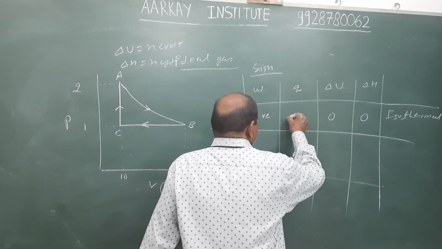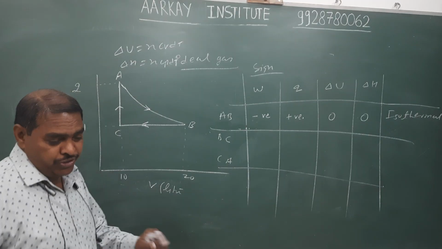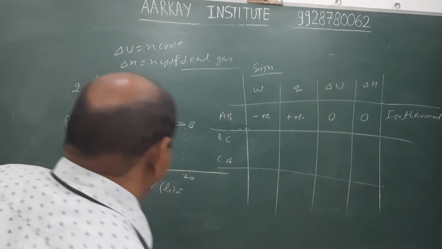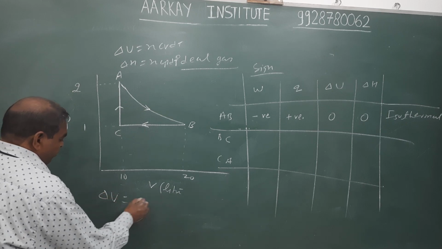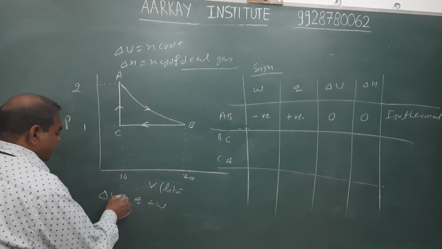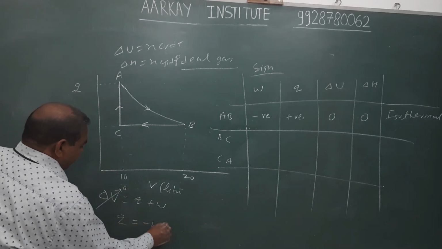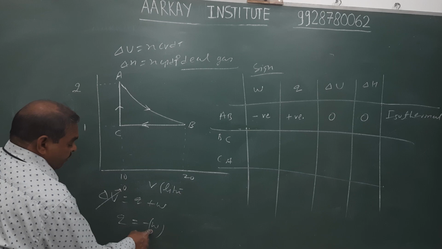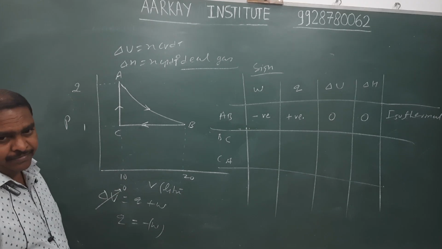Zero. And hence the sign of Q is positive. एक बार sign of Q को फिर आप चेक कर सकते हो, because we know that ΔU equals Q plus W, where ΔU is zero, therefore Q equals minus W and the W is negative, therefore Q is positive in the AB process.